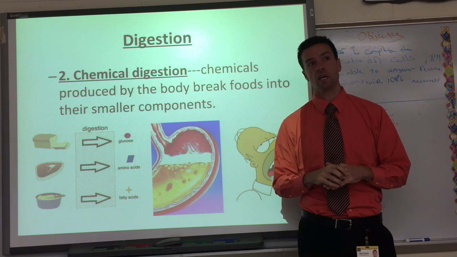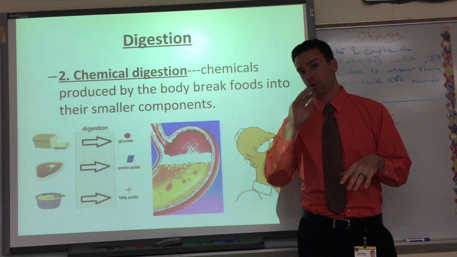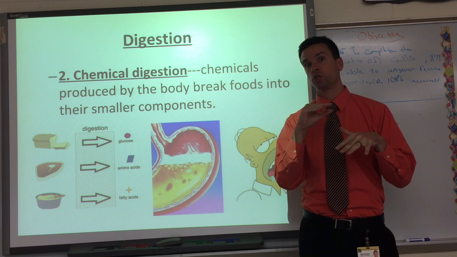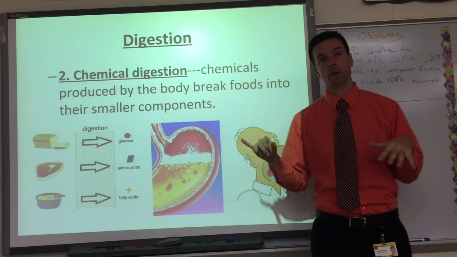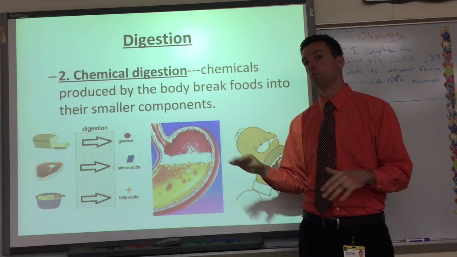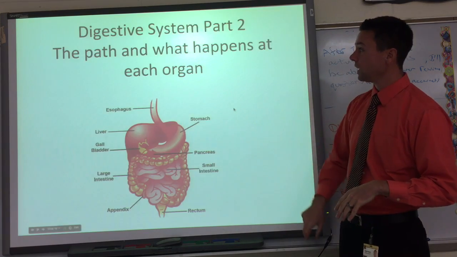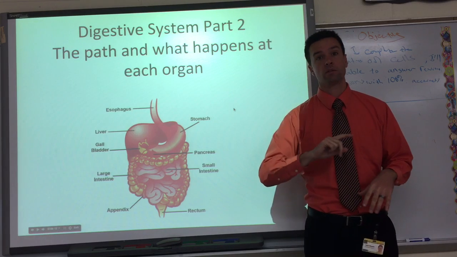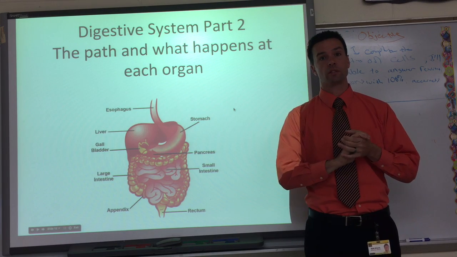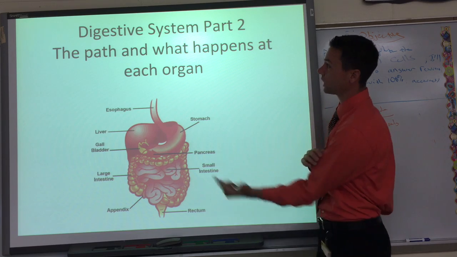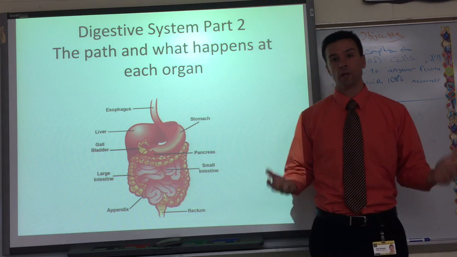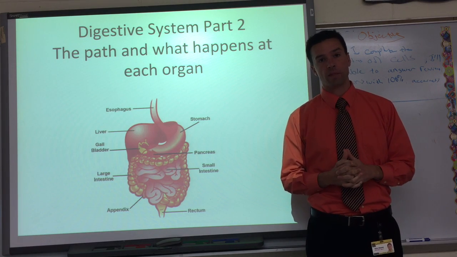What that means is, without even moving, if you ever put a piece of food in your mouth and you don't chew it, it's still going to start dissolving into small pieces because of the chemicals. So chemical reactions happen without any movement. That's your chemical digestion. And that ends part one of our digestive system. To continue on, definitely watch the next video, which will cover part two, which is what the organs do and the path that food takes.